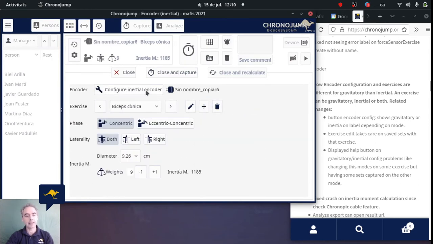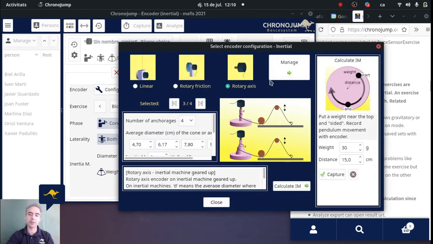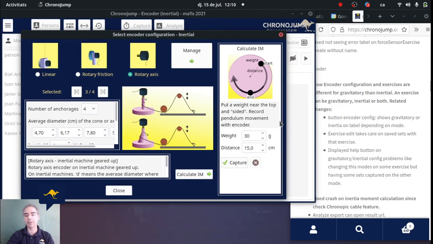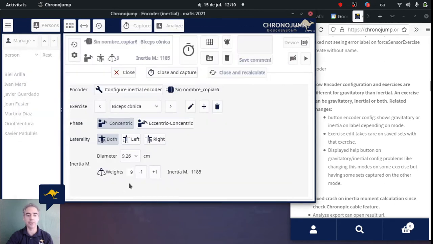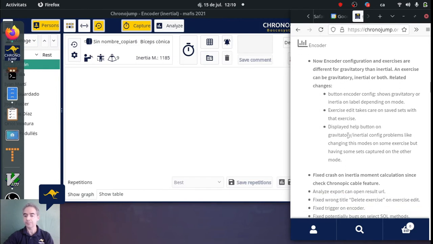And just for ending in encoder, as you know, in inertial encoder we have a method for calculating inertial machines, and this method was not working correctly in the last two versions and now it's fixed, thanks to one user that told us, and we fixed it fast for him.